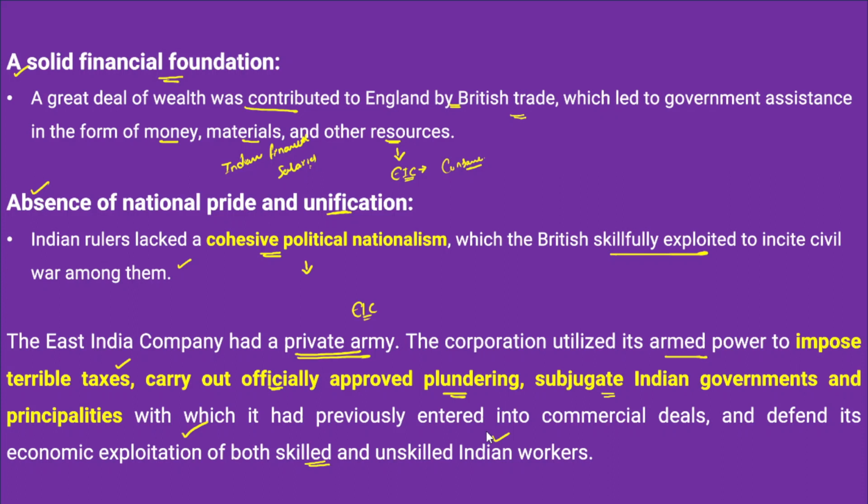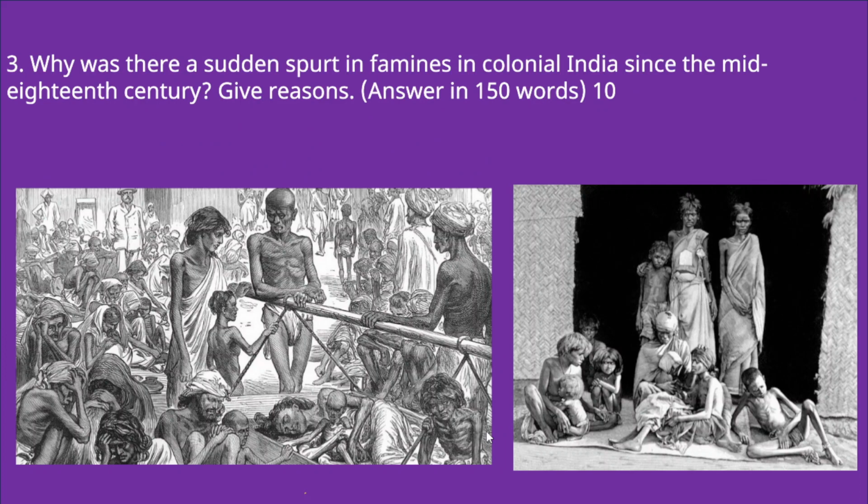After that, the next question that we are going to discuss is about the famines that took place in India during the British rule. These were some of the most serious famines, where the British did little to provide relief for the people who were affected by the famines.